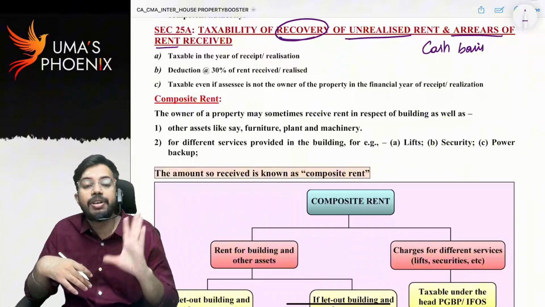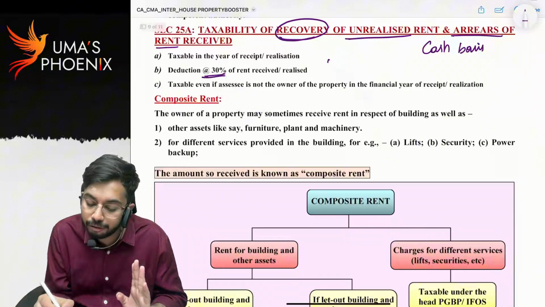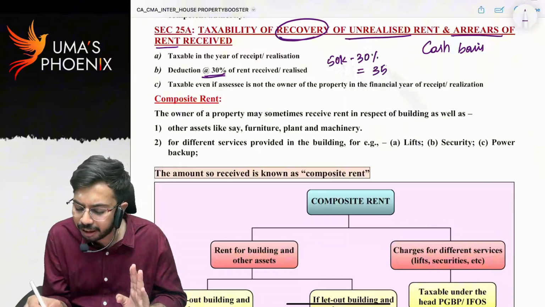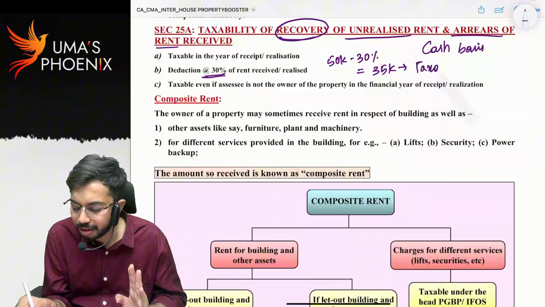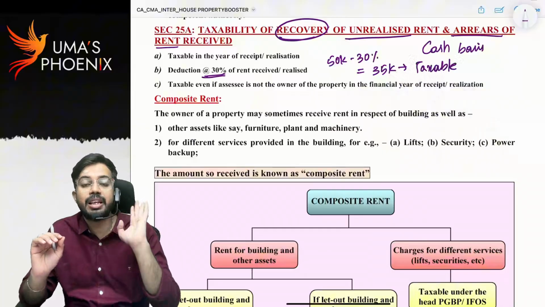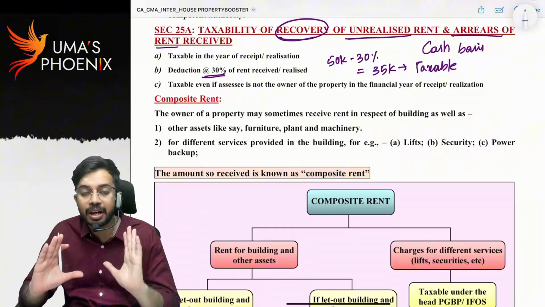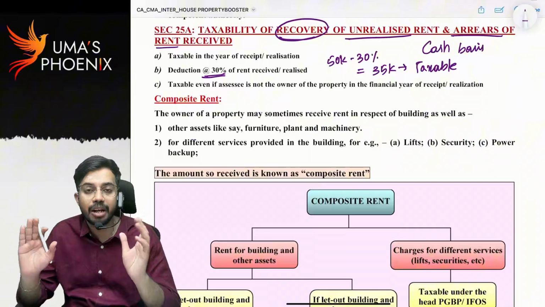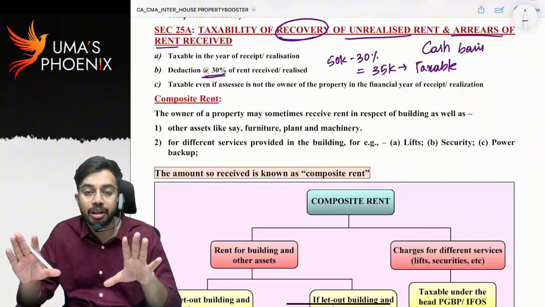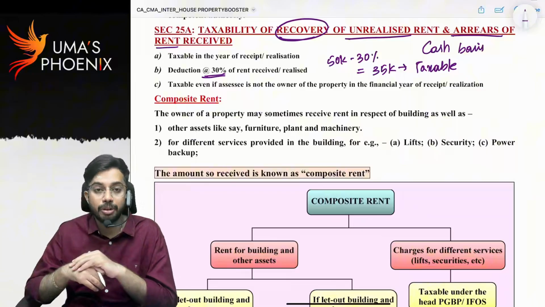In current previous year, 50,000 is taxable. But total 50,000 is not taxable. 30% standard deduction is allowed. 50,000 minus 30%, 15,000. That means only balance 35,000 is taxable. So arrears of rent received or recovery of unrealized rent is taxable in the year of realization on cash basis. Total is not taxable. 30% deduction is allowed and balance 70% is taxable. In the year of realization, even if the assessee is not the owner. Now this 35,000 in current previous year, I am not the owner of that house property. Still 35,000 is taxable to me. Are you able to understand?